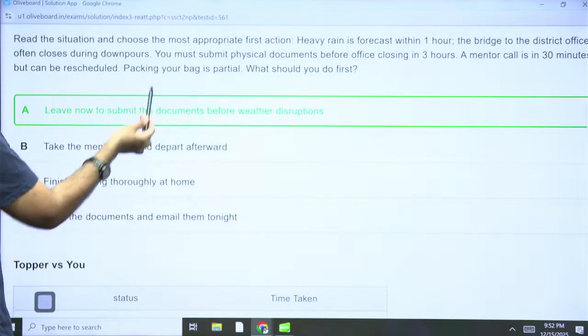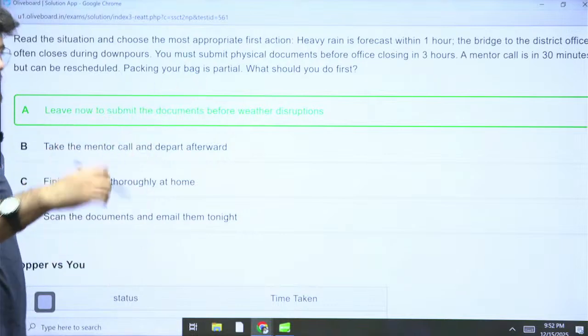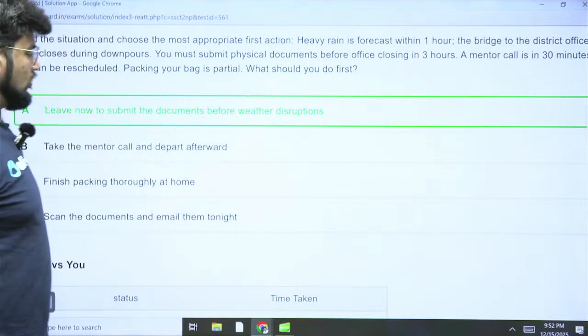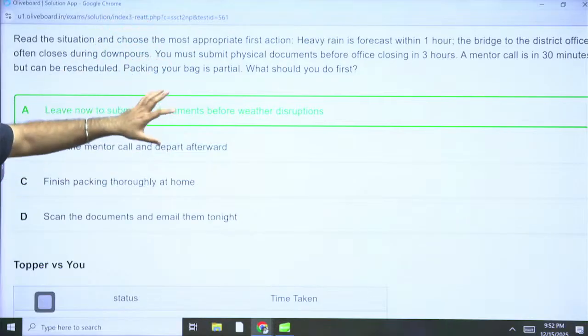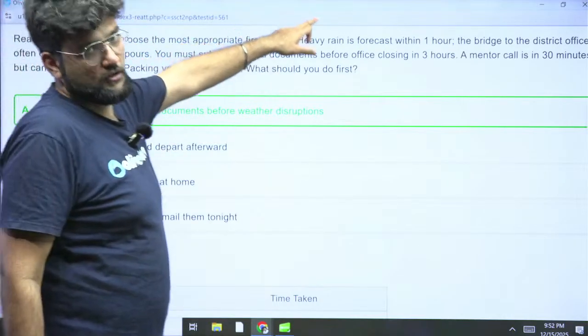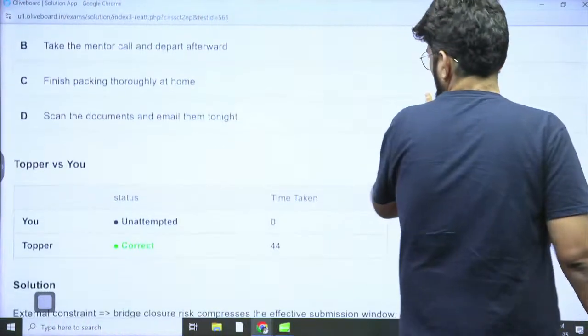Finish packing. It's partial means it is partially done. You can complete it later on as well. And scan the documents and email them tonight. I think nothing of that sort is mentioned. And physical submission is important is mentioned. So you can't email them, of course. It's a very clear question.